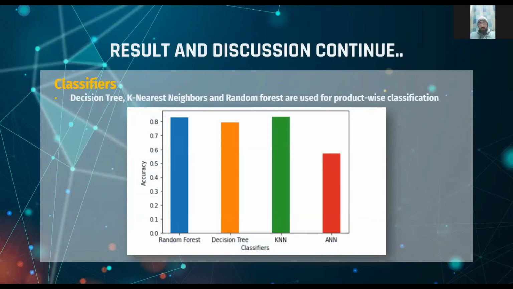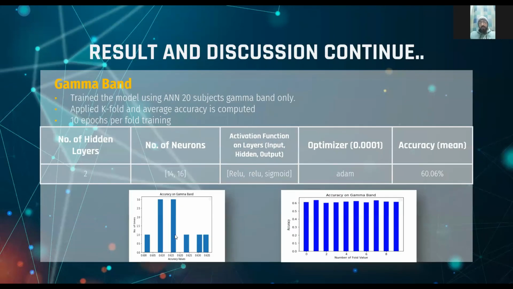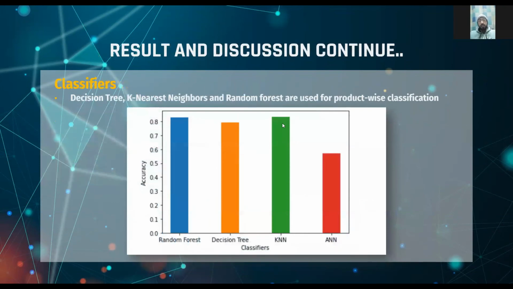As classifiers, we have used random forest, decision tree, KNN and ANN. You can see we got the maximum accuracy on the KNN. How do we get the maximum accuracy on the KNN? In KNN we have the neighbors element. In the neighbors element, we have a cluster of addiction and non-addiction. So in the addiction cluster, if we apply an external input of double-digit signals, then we get the maximum data.